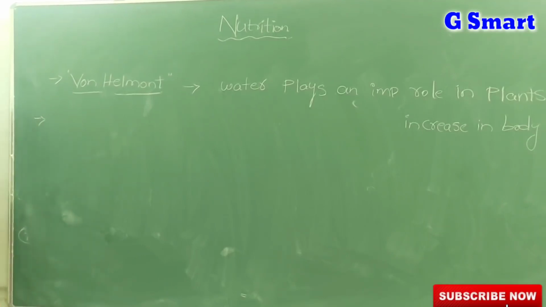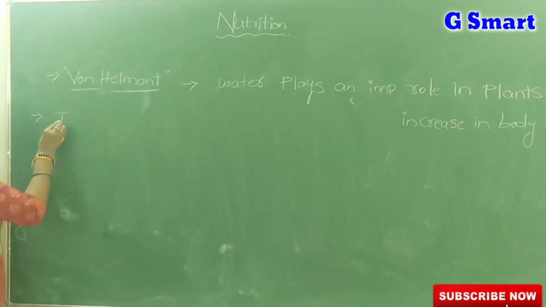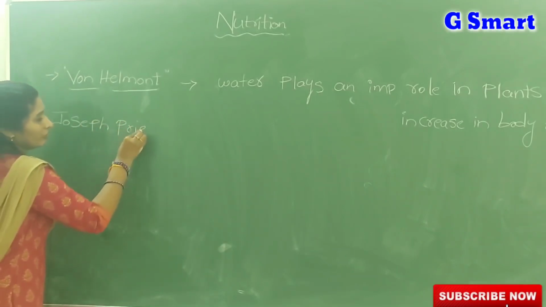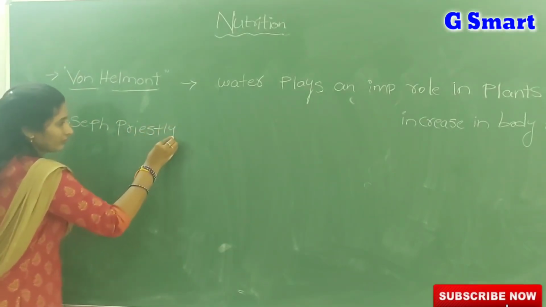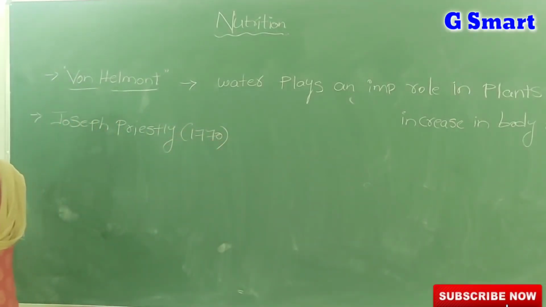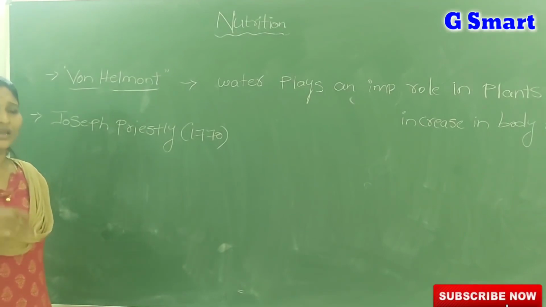Then the next scientist, the very important Joseph Priestley. Who is that, amma? Joseph Priestley. In the year 1770, he conducted a series of experiments. A series of experiments means one after another.